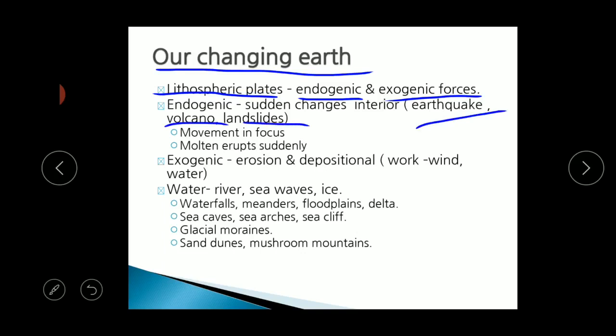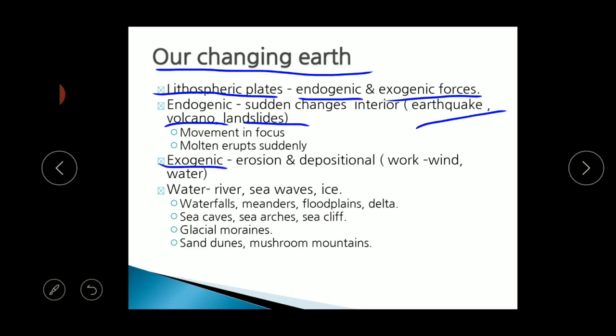Earthquake means movement in the focus. The earthquake originates at the place called focus, where some small movement in the focus will create the vibration. The vibration will move all over the earth, and due to the wave distance and the distance from the focus, the vibration level will be different. And the molten erupts suddenly. That is a volcano eruption. The molten comes out suddenly, it will burst out and it will create some changes.